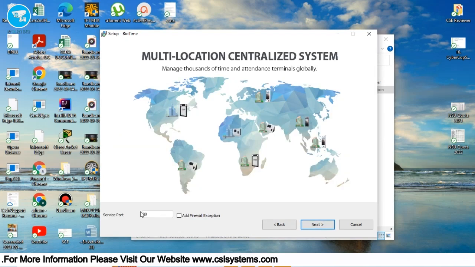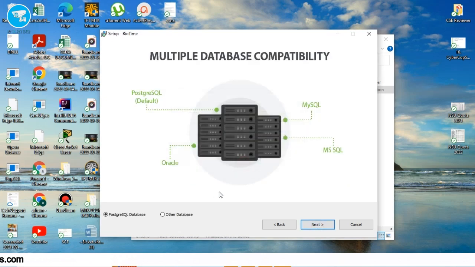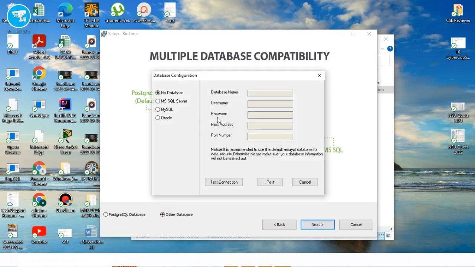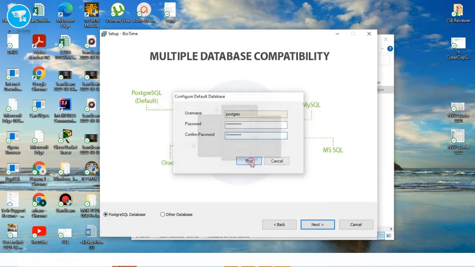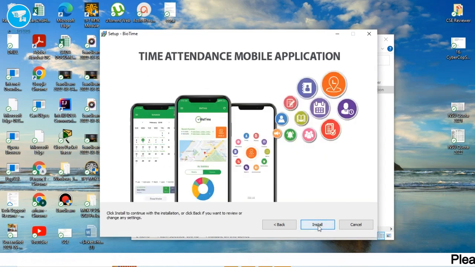Next, the port is 80. This is the default. You can also change this one. Make sure to remember the port. Next. If you need another database, you can use MS SQL, MySQL, and Oracle. So just connect to that database, then test connection. But for now, we will be using the default. So next, and install.